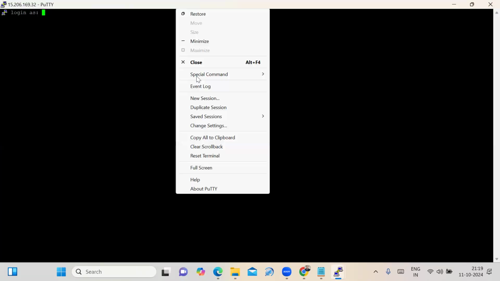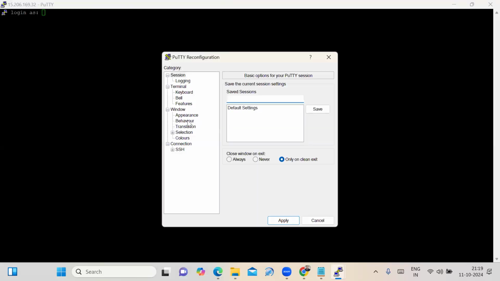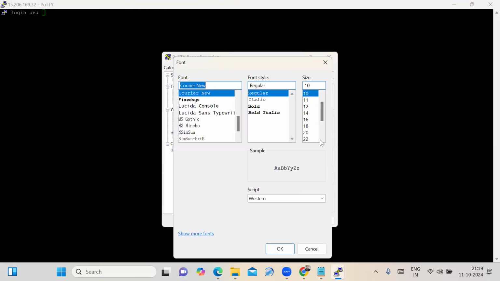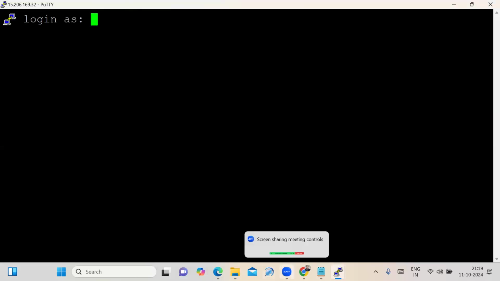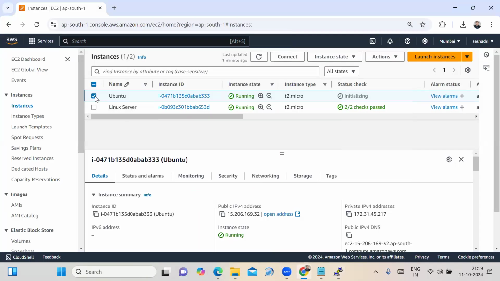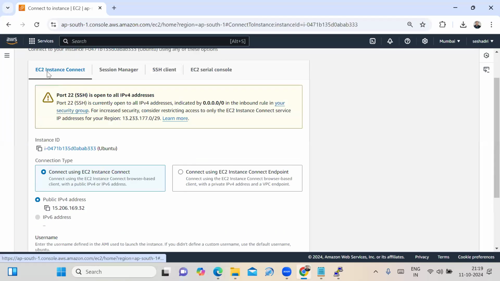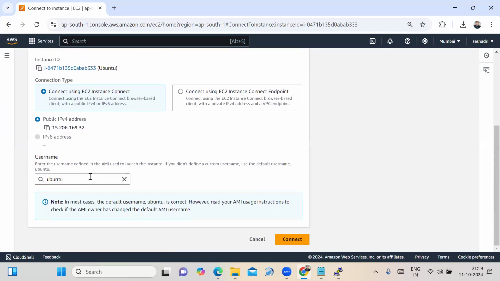Now here you have to give login as, not EC2-user. See here, this is the Ubuntu server. At the top, the connect option is there. Go to the EC2 Instance Connect option. What is the username here?